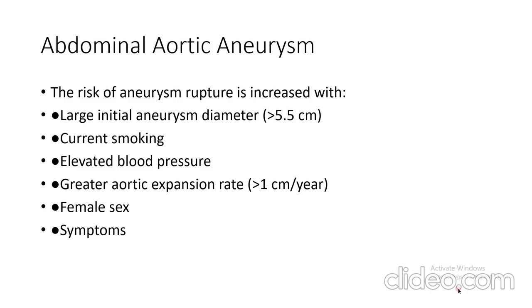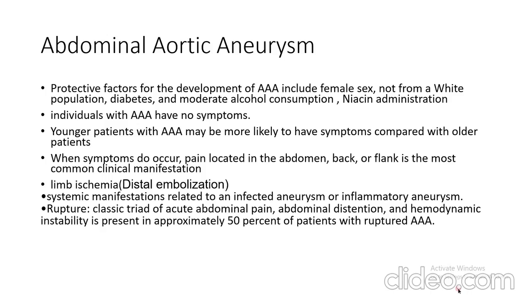Now, hypertension is a risk factor for aneurysm rupture, but not for aneurysm development. Very important to know. Male sex is the risk factor for aneurysm development, while female sex is the risk factor for aneurysm rupture. If the aneurysm is having symptoms, it also increases the risk of rupture. The protective factor for the development of abdominal aortic aneurysm is the female sex. Remember, female sex is a risk factor for aneurysm rupture, but is a protective factor for development.